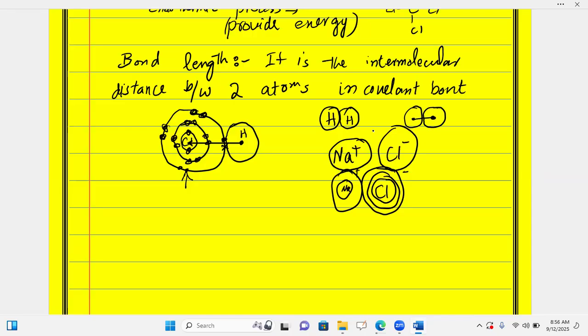Let's suppose in the case of NaCl, bond length is not considered like in covalent bonds, because the sodium and chlorine will be tightly packed due to their ionic bond.